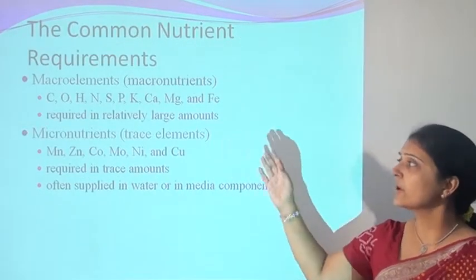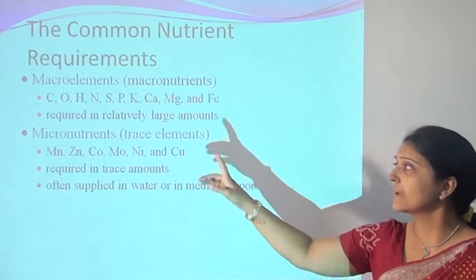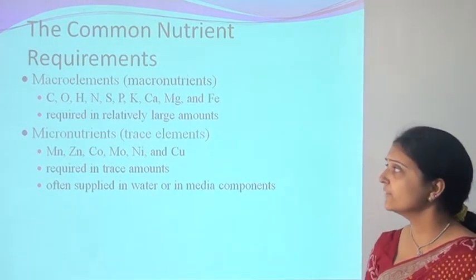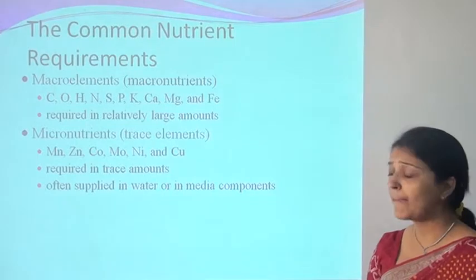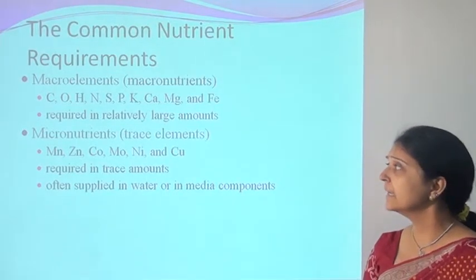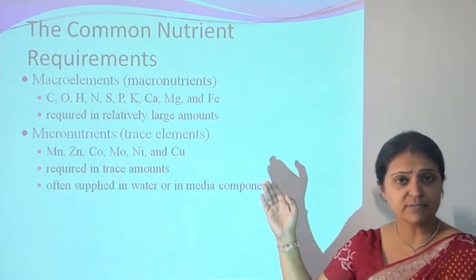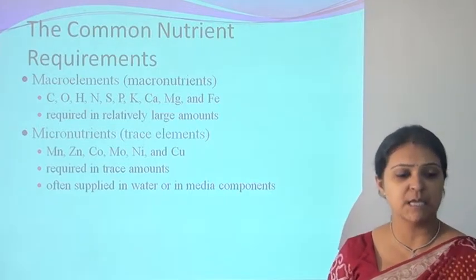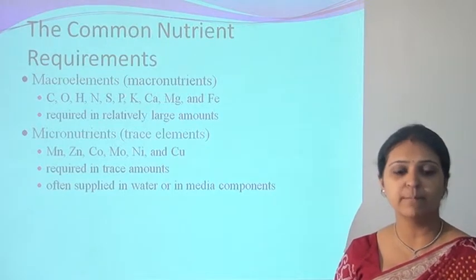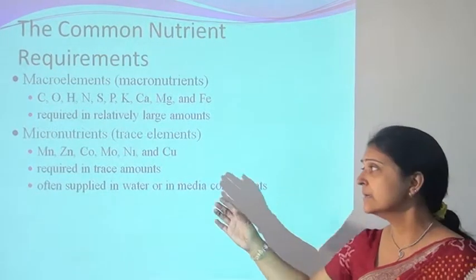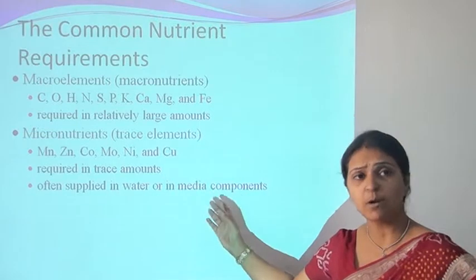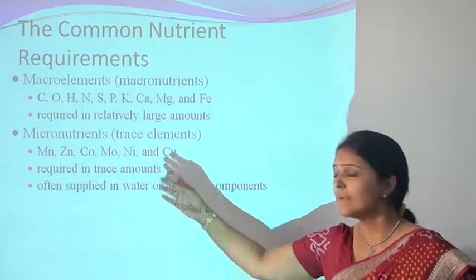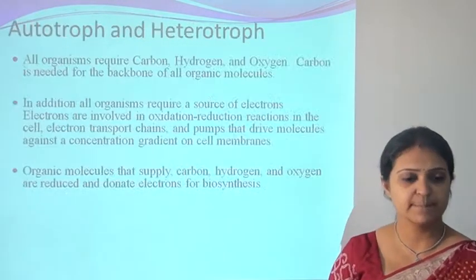Elements required for the microorganisms. Macroelements are carbon, oxygen, hydrogen, nitrogen, sulfur, phosphorus, potassium, calcium, magnesium and iron. They are required in relatively large amounts, that's why they are known as macroelements. And microelements are such as manganese, zinc, cobalt, molybdenum, nickel and copper. These elements are required in small quantities or trace amounts, that's why they are known as microelements.